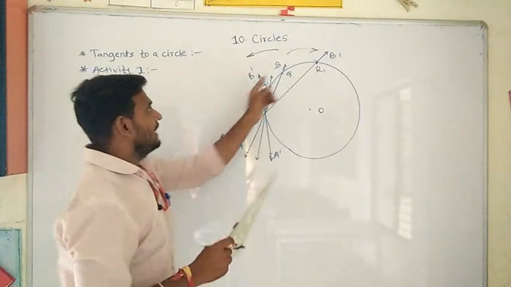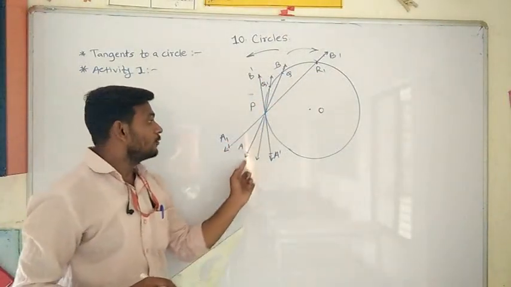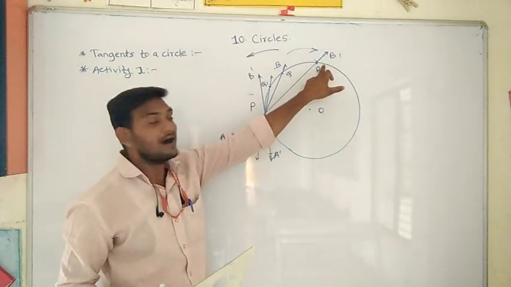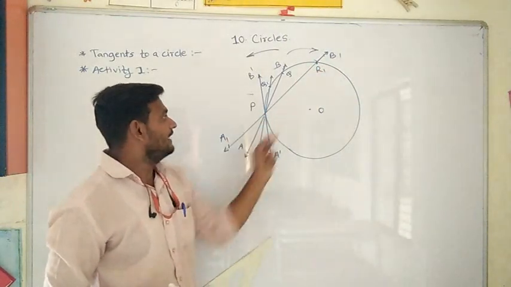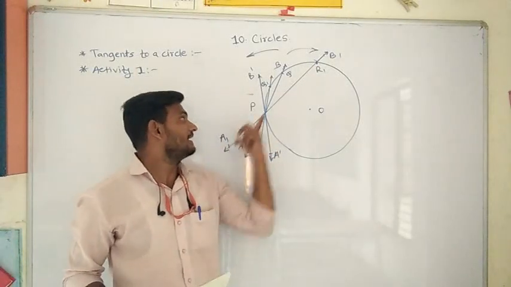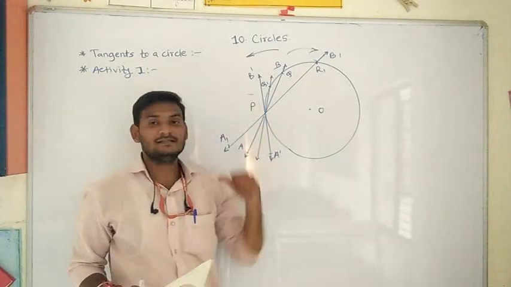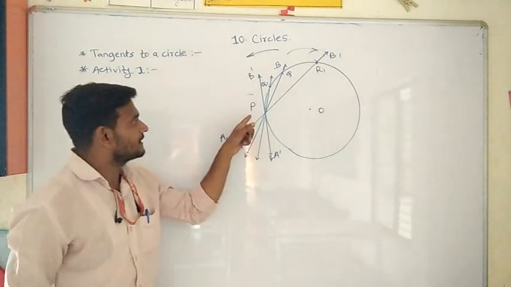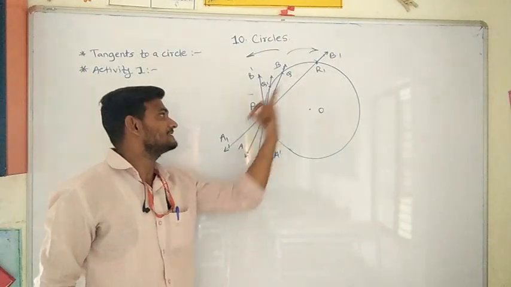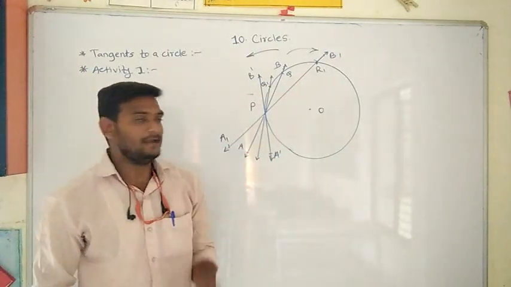When we rotate the wire AB towards the right hand side, it will take the position of R1 on the circle. At how many points does line A1 B1 intersect the circle? At 2 points, P and R1. Therefore, we can say that A1 B1 acts as a secant.